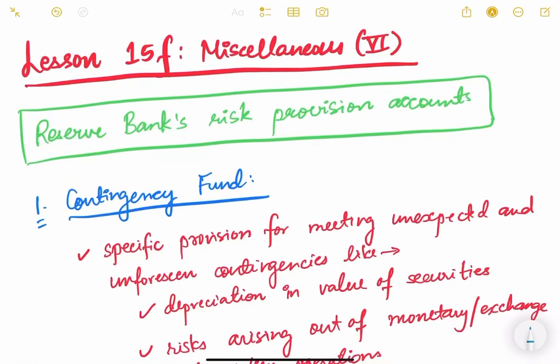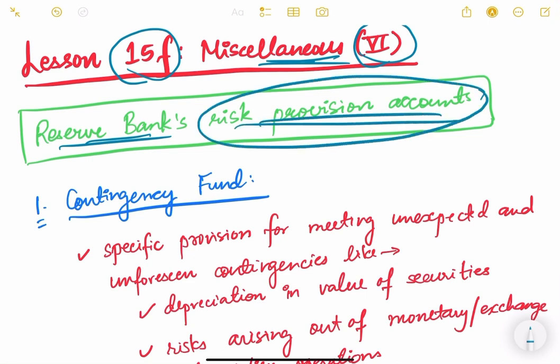So let us continue our lesson number 15. We are discussing miscellaneous topics in this lesson and this is the sixth video of this particular lesson. In this particular video we are going to study about Reserve Bank of India's risk provision accounts. This is an important topic. It has been in news for the last 2-3 years also, and therefore we need to understand what these are. Reserve Bank of India's risk provision accounts.